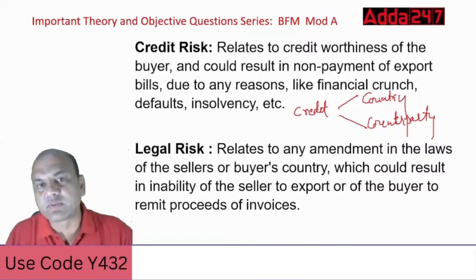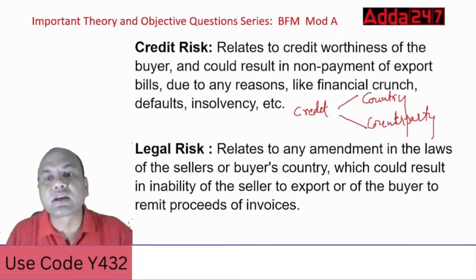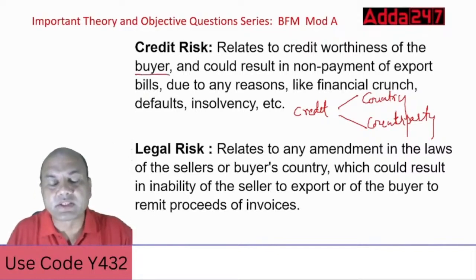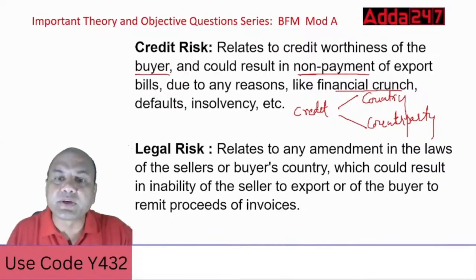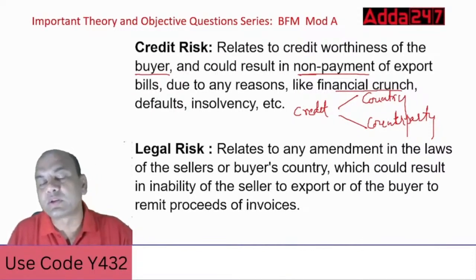Here, firstly understand what is credit risk. It relates to the credit worthiness of the buyer, basically of the buyer, could result in non-payment of the export bills due to any reason like financial crunch. Now here the financial crunch is a typical question point given over here. Defaults, insolvency. Now all these points relate to the counterparty over here.